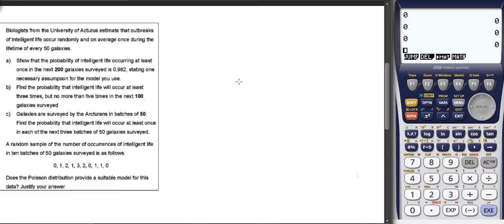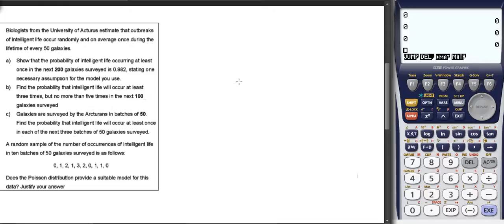Okay, question 2. Biologists from the University of Honduras estimate that outbreaks of intelligent life occur randomly and on average once during the lifetime of every 50 galaxies. Okay, well that looks like a Poisson distribution, doesn't it? Randomly and on average at a fixed constant rate.